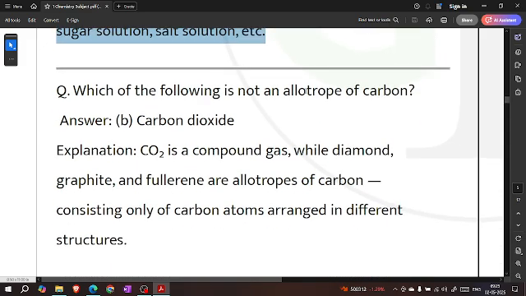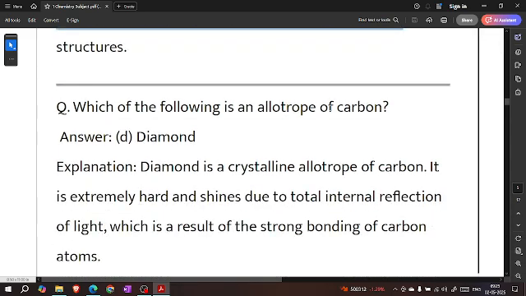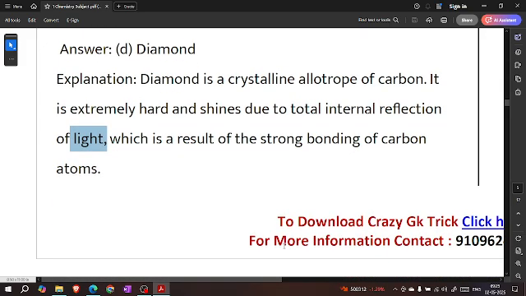Which of the following is not an allotrope of carbon? Carbon dioxide. CO2 is a compound gas, while diamond, graphite, fullerene are allotropes of carbon, consisting only of carbon atoms arranged in different structures. Which of the following is an allotrope of carbon? Diamond. Diamond is a crystalline allotrope of carbon. It is extremely hard and shines due to total internal reflection of light, which is the result of strong bonding of carbon atoms.